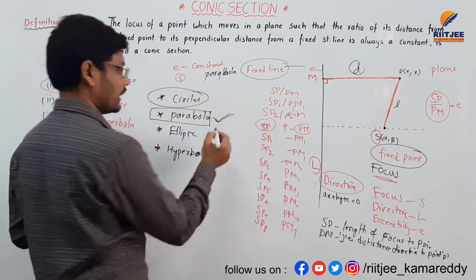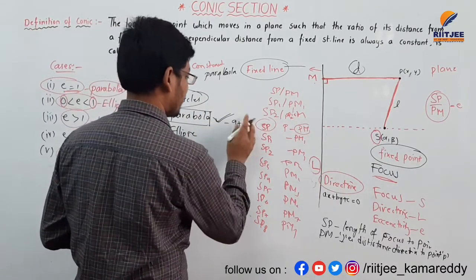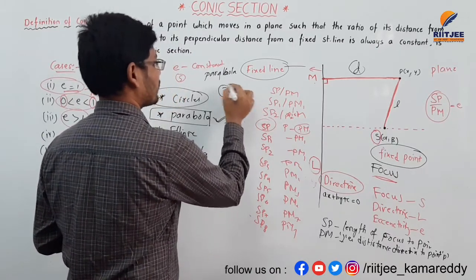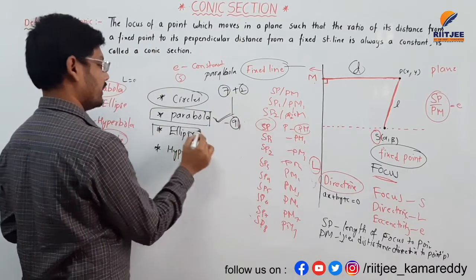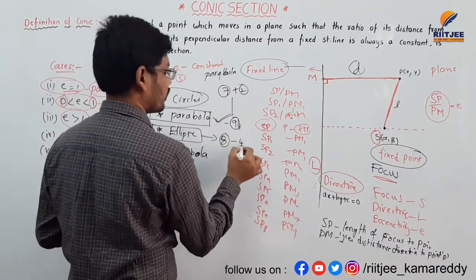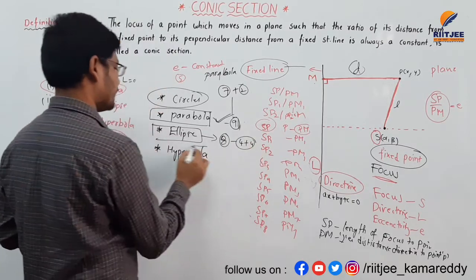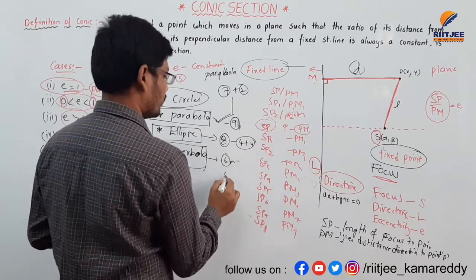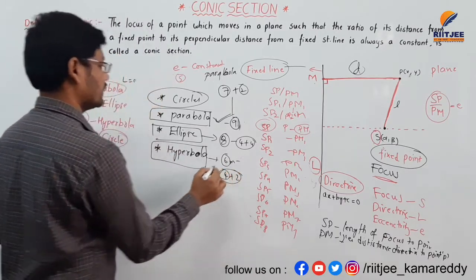The weightage of parabola in IP is 9 plus 2. 9 is nothing but 7 plus 2 marks: one 7 marks question and one 2 marks question. And for ellipse, the weightage is 8, that is 4 plus 4, two 4 marks questions. And hyperbola, the last one, is 6 marks, that is 4 plus 2, one 2 marks and one 4 marks question.